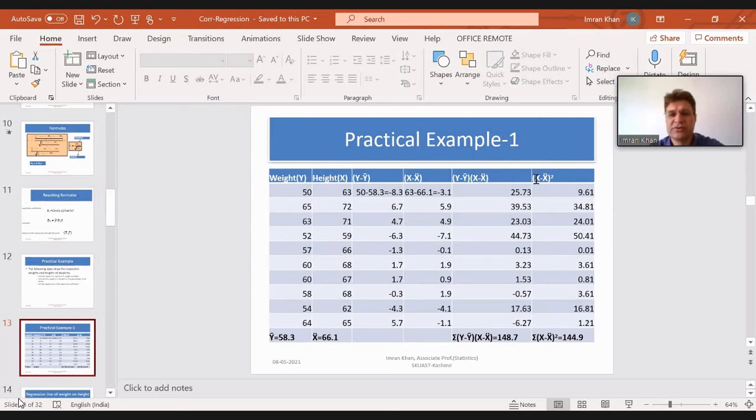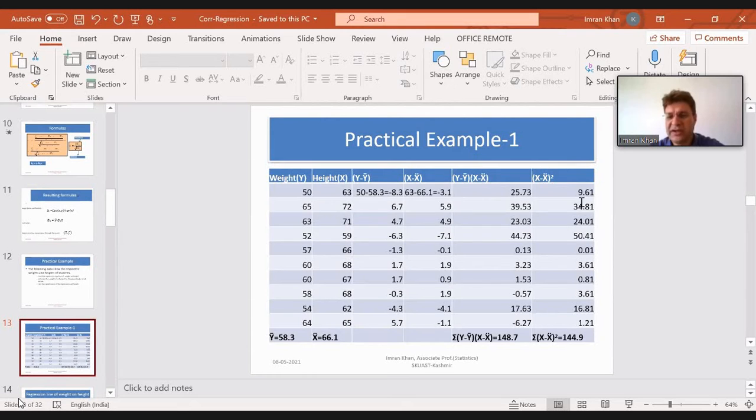For that, you need to square column number four, that's xi minus x bar. That means minus 3.1 into minus 3.1 will be 9.61. Then 5.9 into 5.9 will be 34.81. Likewise, you will square all the values of column number 4, xi minus x bar.